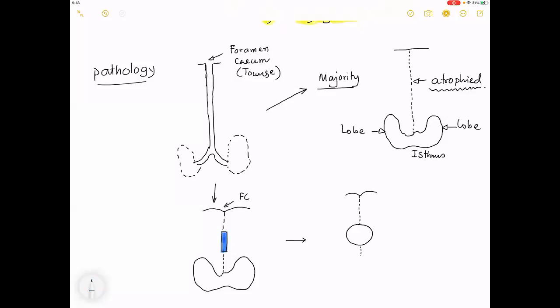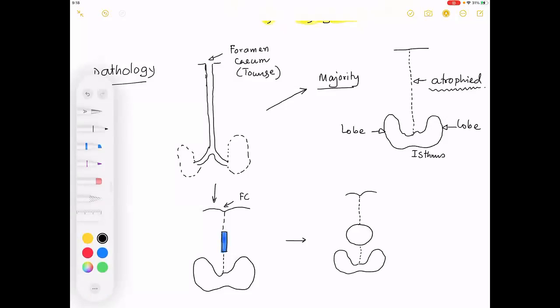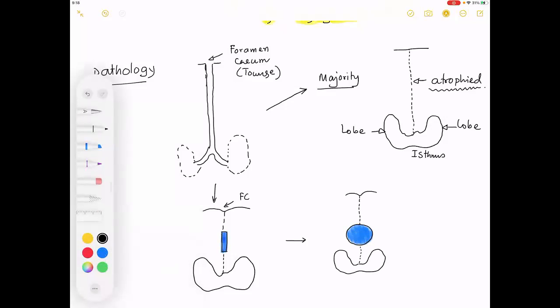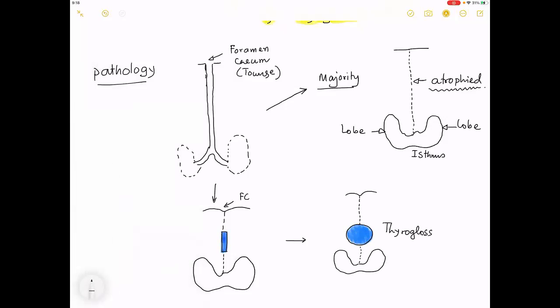Now this part is thus formed. I think you have seen this, so you have understood up till this point. And this is the formation of a thyroglossal cyst.